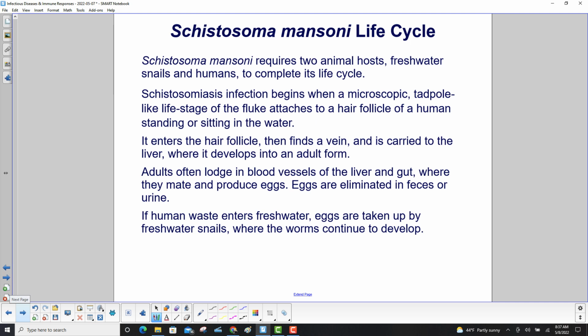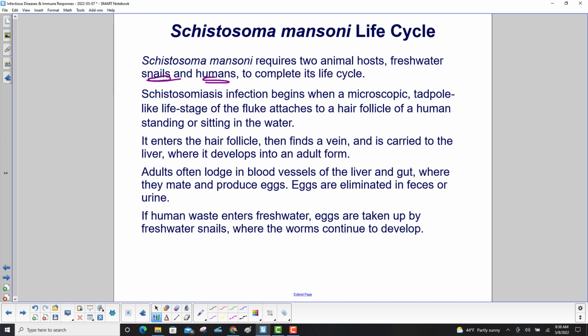Schistosoma mansoni requires two animal hosts, freshwater snails and humans, to complete its life cycle. Schistosomiasis infection begins when a microscopic tadpole-like life stage of the fluke attaches to a hair follicle of a human standing or sitting in the water. It enters the hair follicle, then finds a vein, and is carried to the liver where it develops into an adult form. Adults often lodge in blood vessels of the liver and gut where they mate and produce eggs. Eggs are then eliminated in feces or urine.